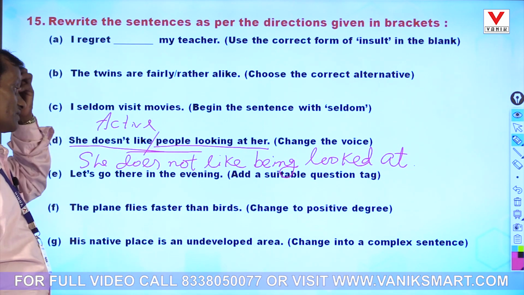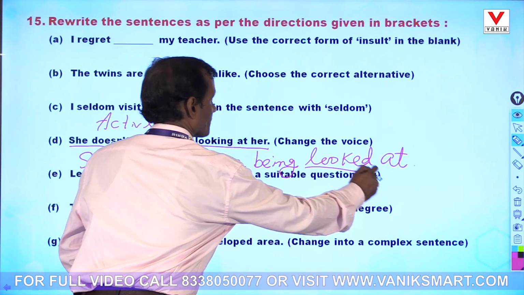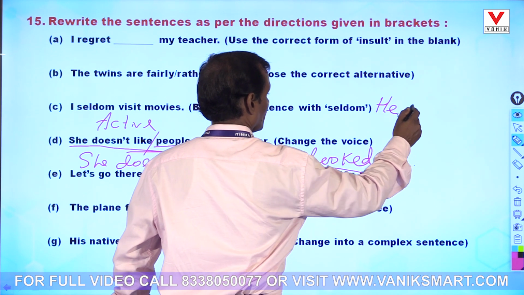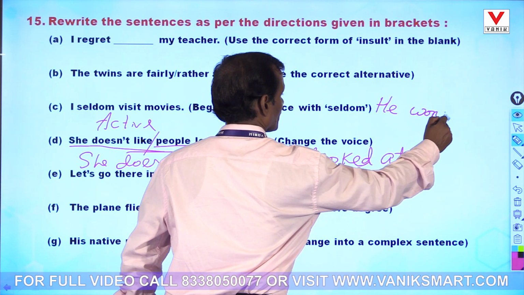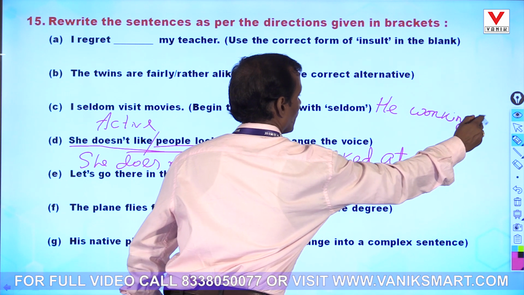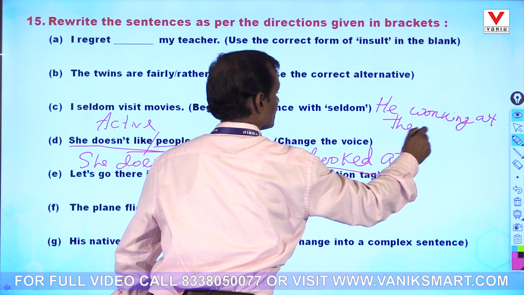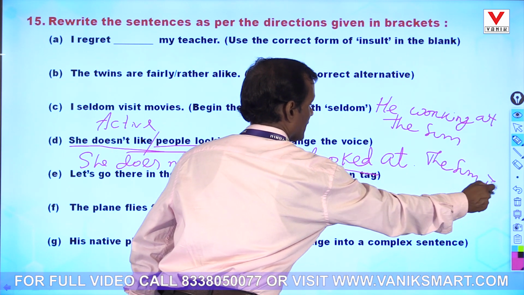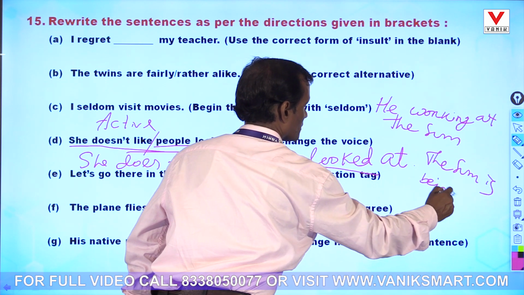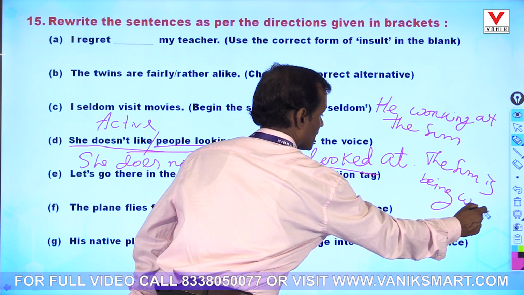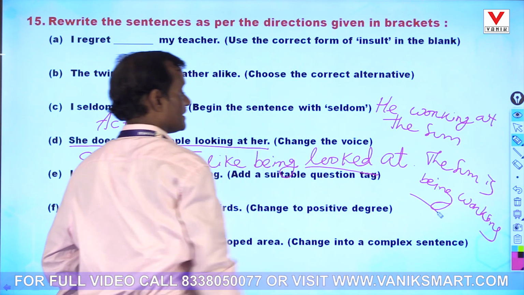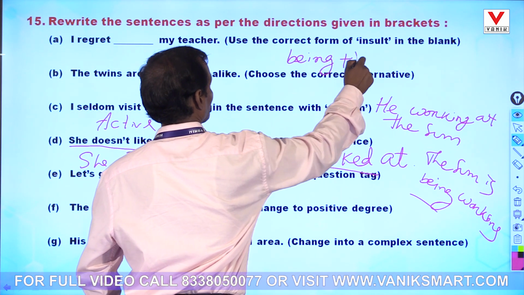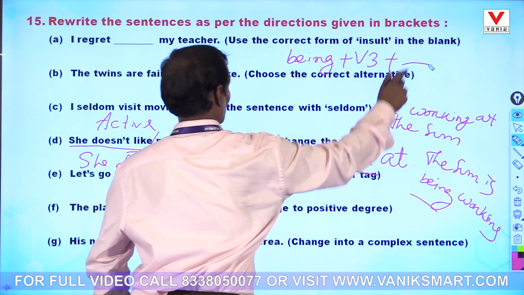Are you getting my point or not? Looked at. So suppose, how is that? He is working out the sum. Then the sum is being worked out. So present progressive or past progressive is formatted into "being" plus V3 plus other words.